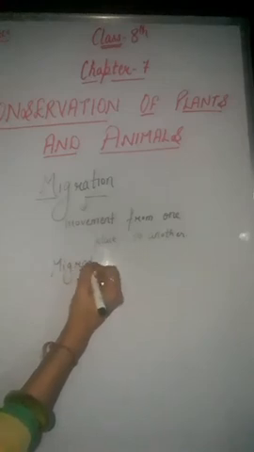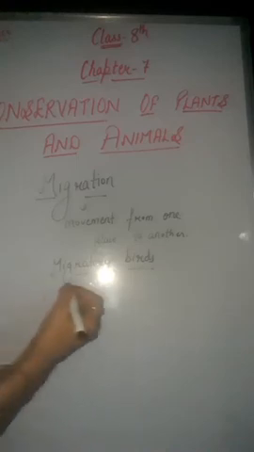And like human beings, birds also show migration from one place to another. There are migratory birds, right? So migratory birds are those which move from one place to another, right? So there are migratory birds that fly from one place to other parts of the world. And one most important thing is that migratory birds fly so far every year during a particular time. Why do they show migration? Because of the climatic changes,